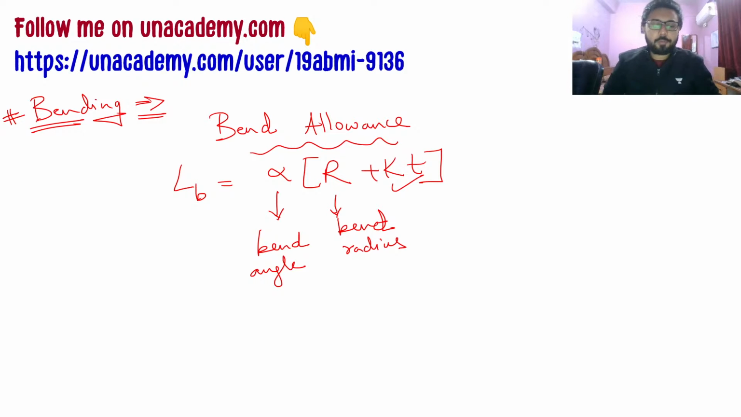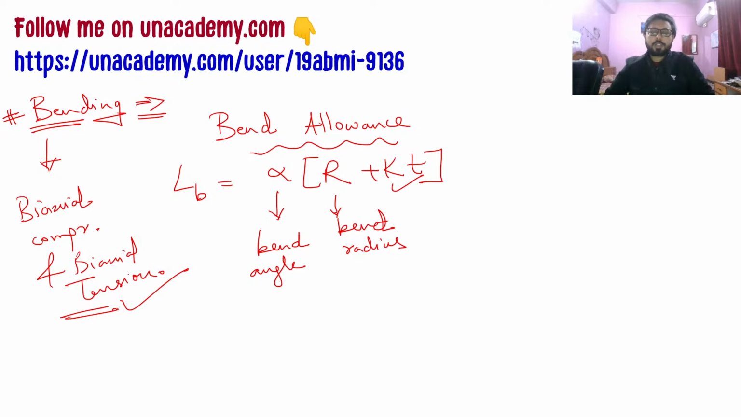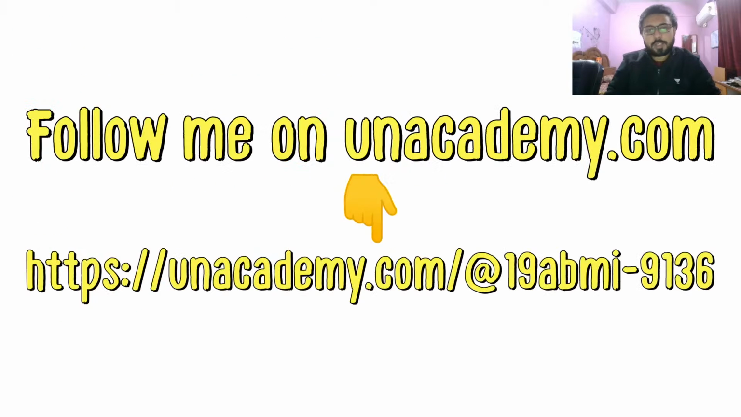So that will be it for the formulas here for bend allowance. It can be asked, and remember that here biaxial compression and biaxial tension will be the state of stress of the material undergoing bending. So that's it for the formulas of this class.